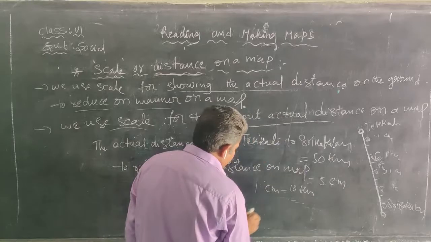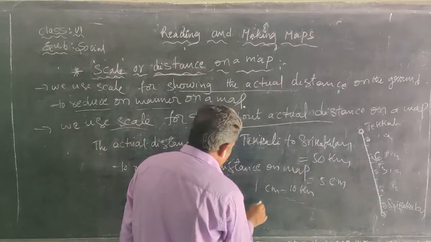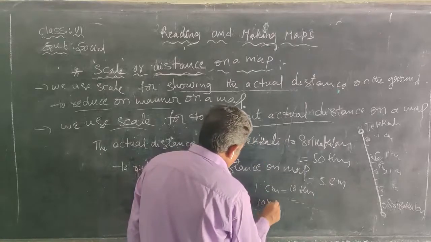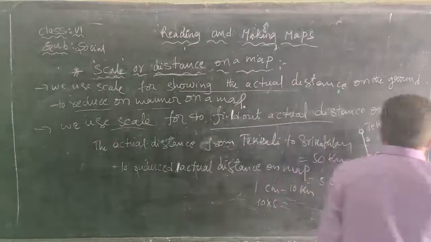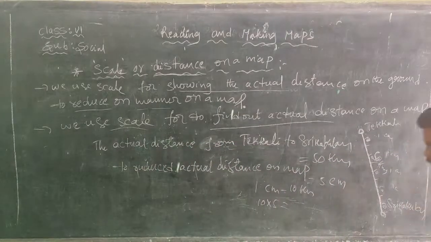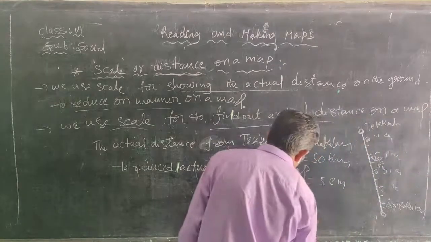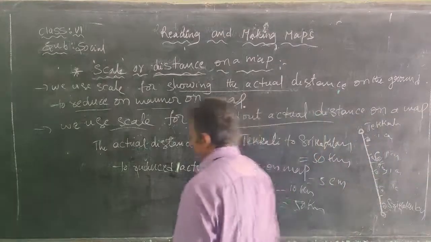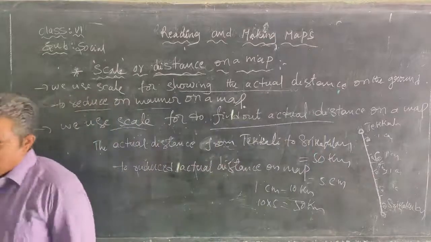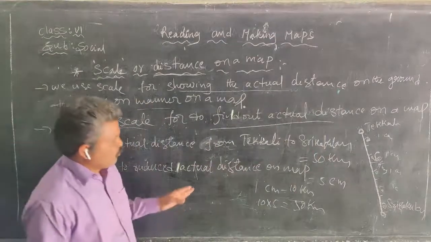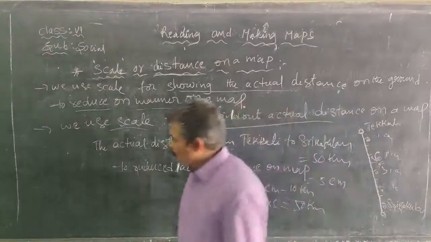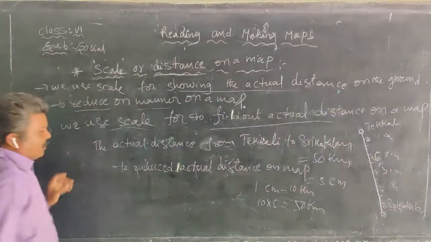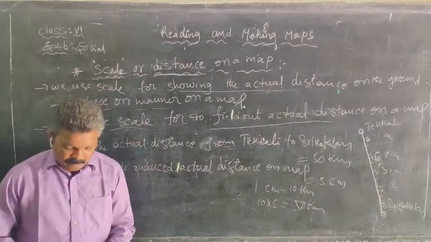So 10 kilometers times 5 centimeters, 1 centimeter, 2, 3, 4, 5, is equal to 50 km. Like that we calculated and measured to find out the distance between two places with the help of the scale.